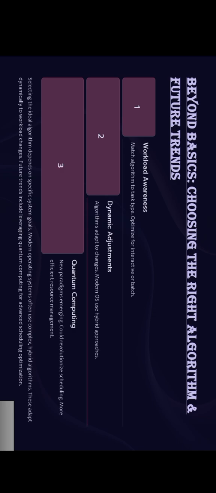Often a complex or hybrid algorithm is used, so that it can adapt dynamically to workload changes. So choosing the right algorithm is most important, as we have seen three different scheduling algorithms, that is first come first serve, shortest job first and priority scheduling. Each one of them had advantages as well as disadvantages.